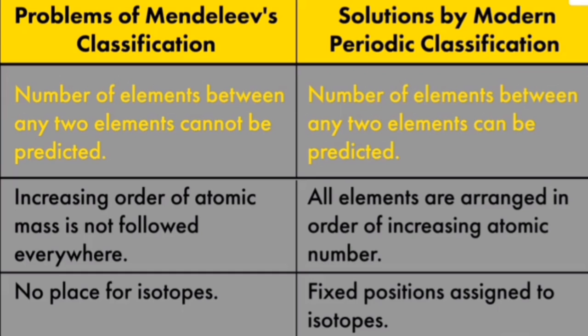In Mendeleev's periodic table, number of elements between two elements cannot be predicted. दो elements के बीच कितने elements होंगे ये बताया नहीं जा पा रहा था, लेकिन in modern periodic table, how many elements would be there between two elements could be easily predicted.